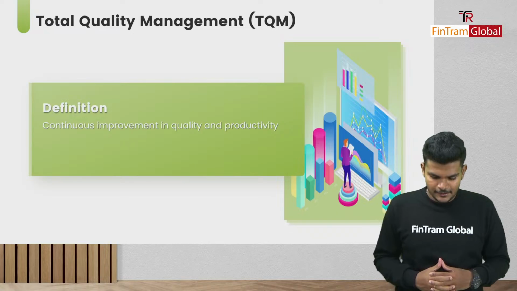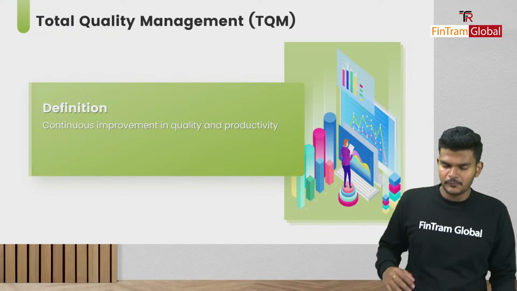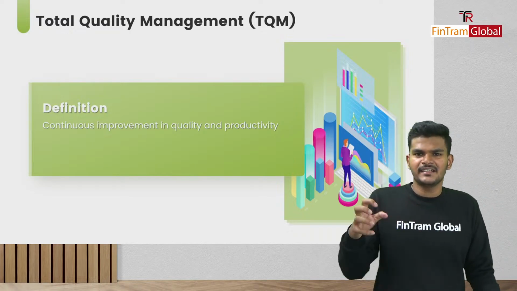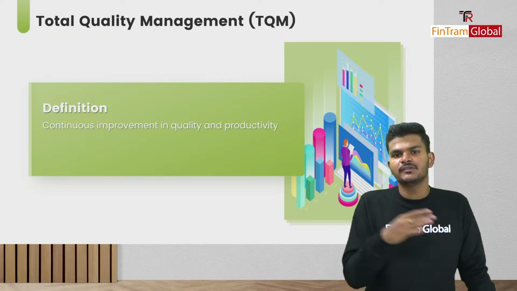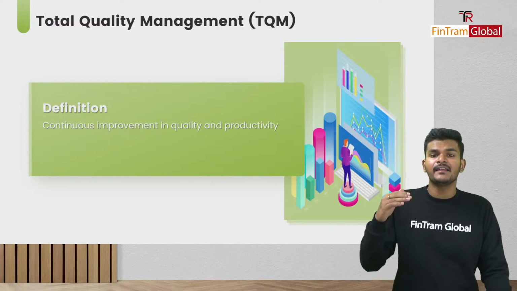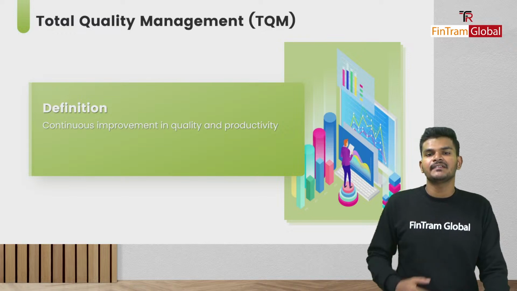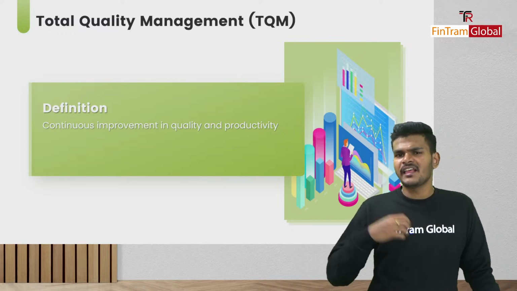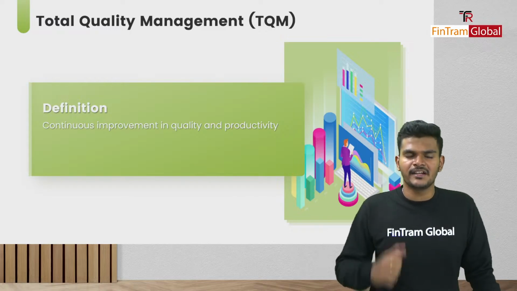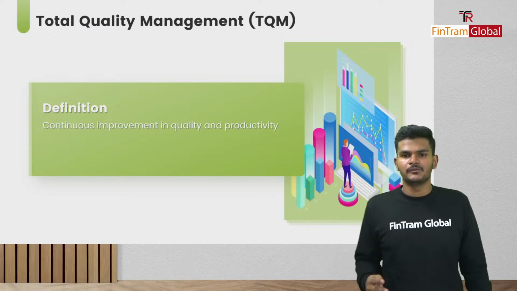That's basically the idea. And the definition here is continuous improvement in quality and productivity. Okay, folks, we need to ensure that there's always Kaizen involved. What is Kaizen? Basically, continuous improvement in small incremental steps. So we're ensuring that quality is improved on a continuous basis and productivity is increased on a continuous basis without any inefficiencies, without any wastages, without any other problems or unnecessary cost. So that's basically what the total quality management concept is all about.